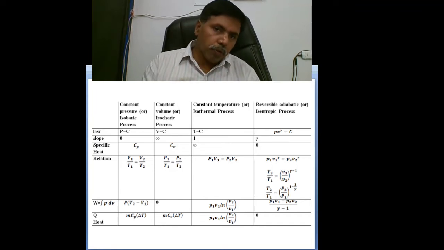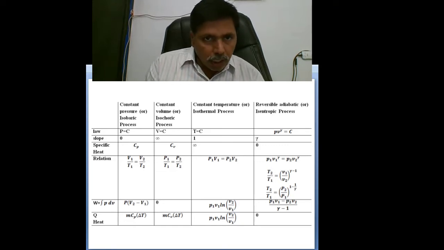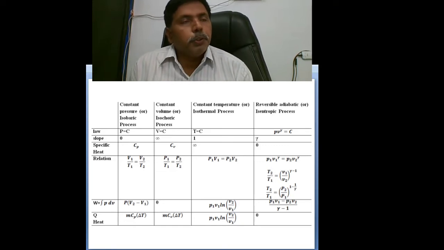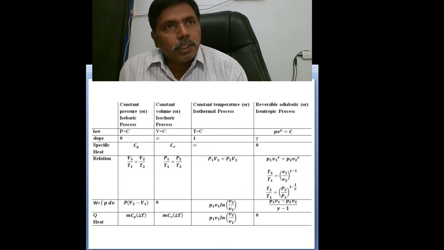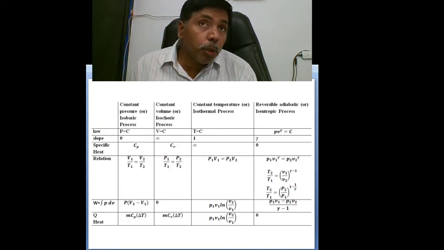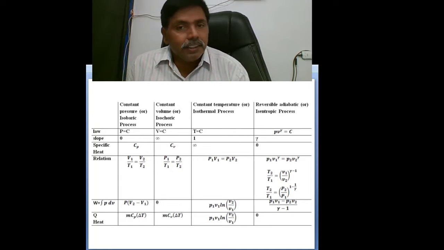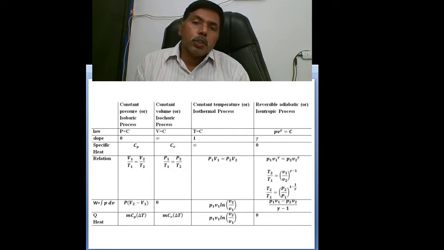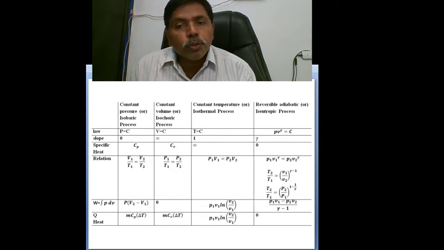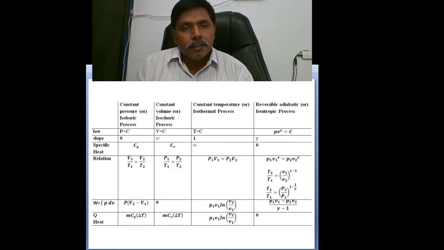Coming to the slope of the line. Isobaric process slope is 0, because it is a horizontal line. Isochoric process slope is infinite. Isothermal process slope is 1. Next, isentropic process slope is gamma.